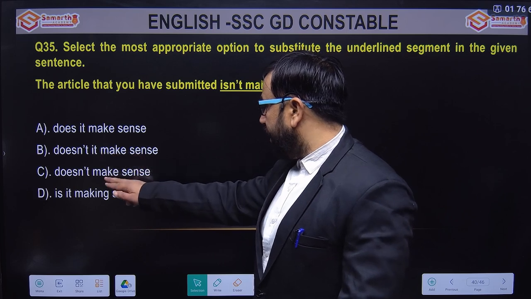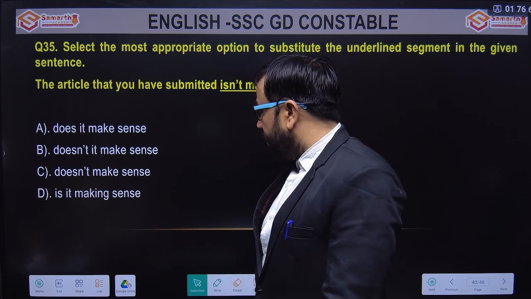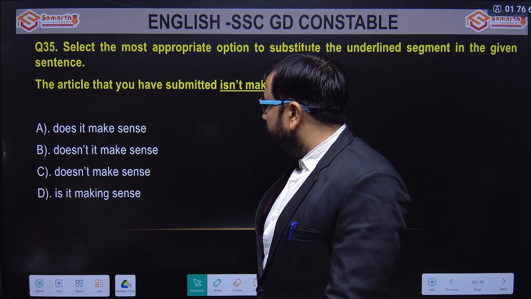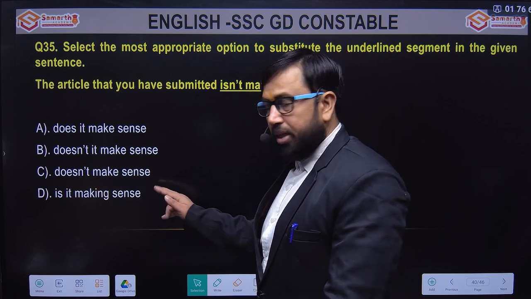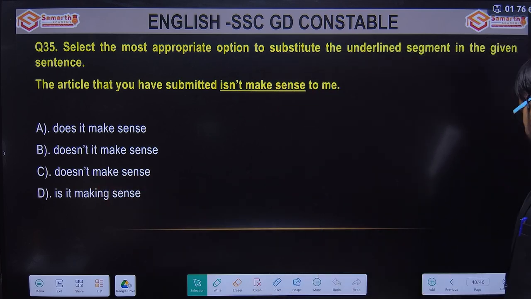There is no need to use 'it' here. So C option is the most appropriate option here. So it will be: the article that you have submitted does not make sense. Okay, C option.